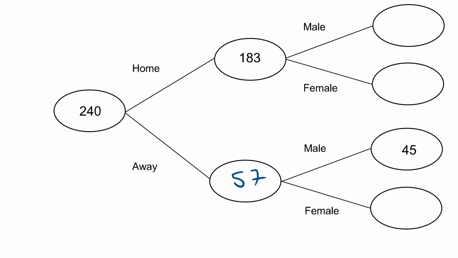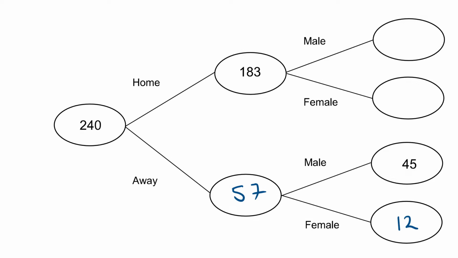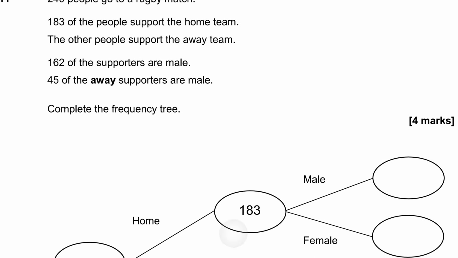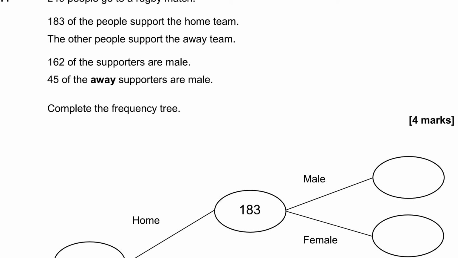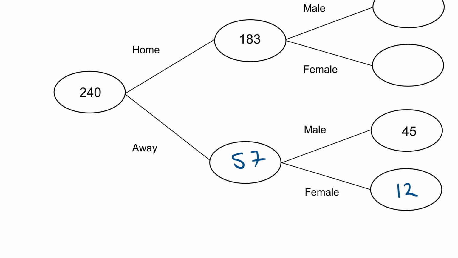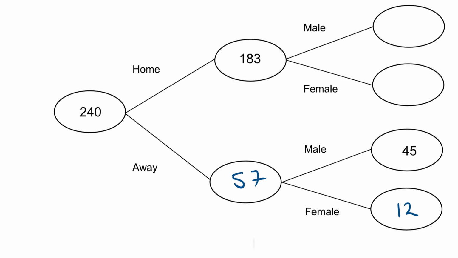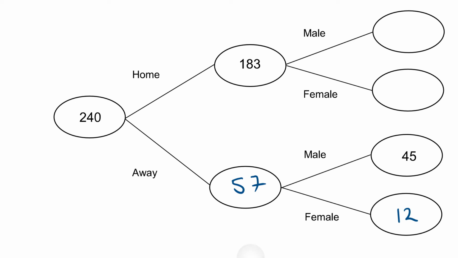Now, of those 57 away fans, we know that 45 are male. So 57 subtract 45 leaves me 12 that are female. So I've just got these male and females from the home team to place. Now, I was told something about that earlier. I was told that 162 of the supporters are male, and we already know that 45 are away fans, so the rest of those males must be home fans.